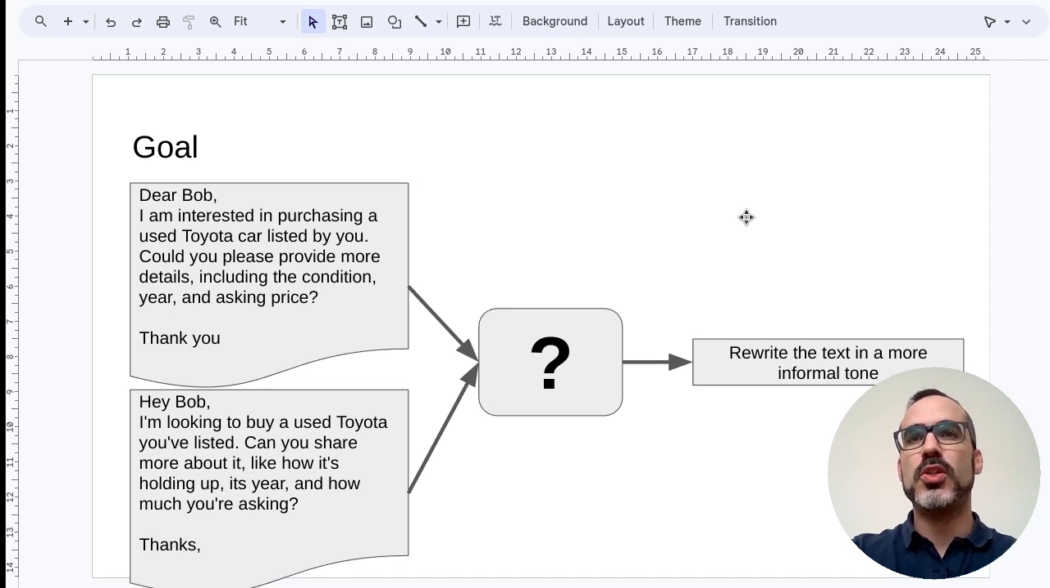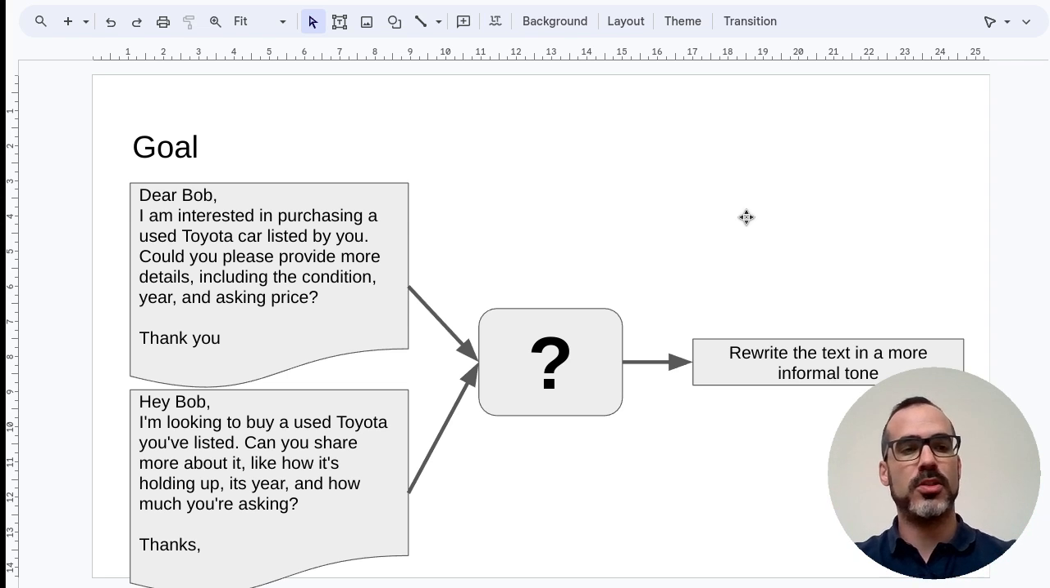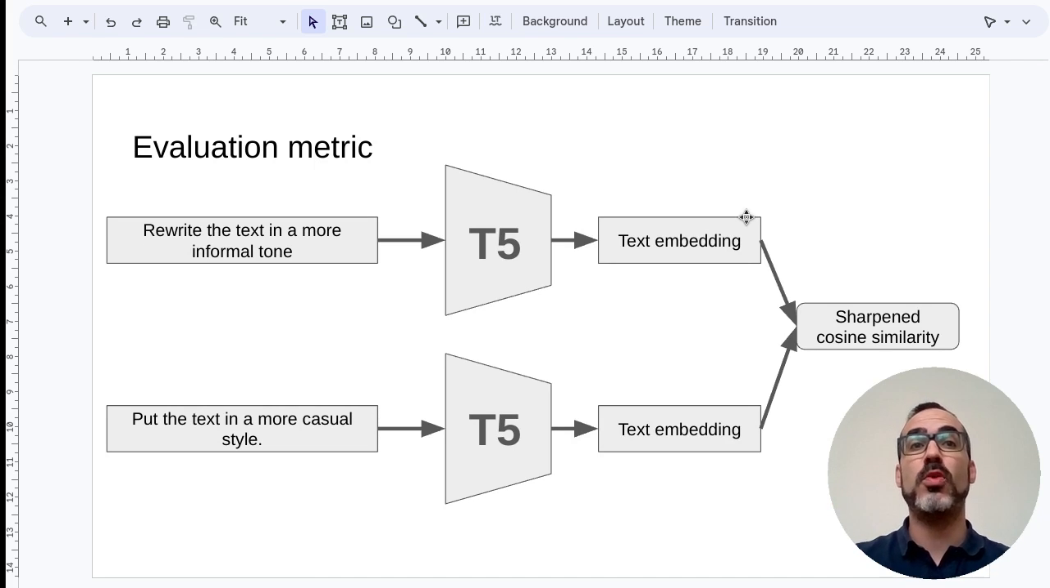But in this competition, we are tasked with an opposite task. We are given the original text, we are given the rewritten text, and we have to guess the prompt that was given to rewrite the original text. So the input is the original and the rewritten text, and the output is the prompt that was used to transform the text.